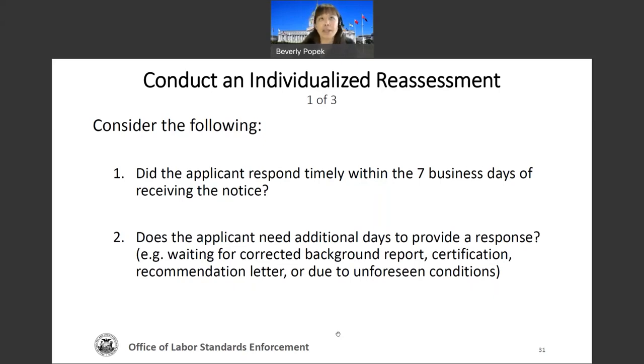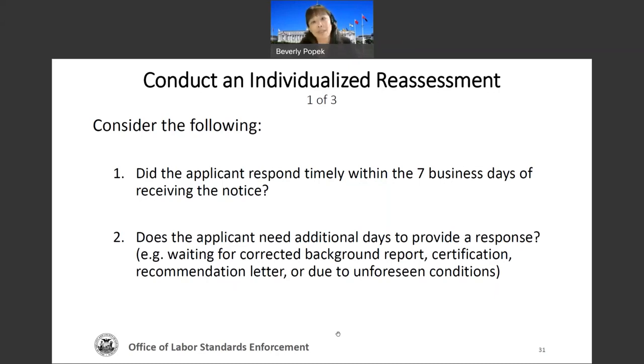So, for example, the applicant has responded in a timely fashion, but their response says something like, the background report is wrong, it's inaccurate, there was a mistake, I'm trying to get a corrected copy of the report, but I don't have it available right now. It's actually going to be available next week, et cetera. If that is the type of response you're receiving, then it tells me that you need to give the applicant some more time to provide evidence or a copy of the corrected background report that they are referring to, because that could perhaps change something.